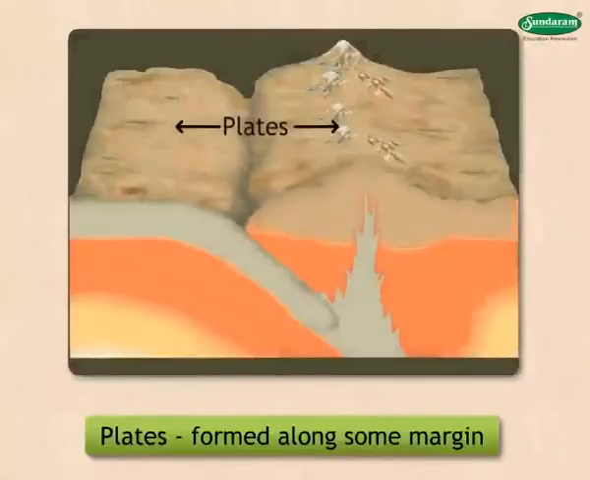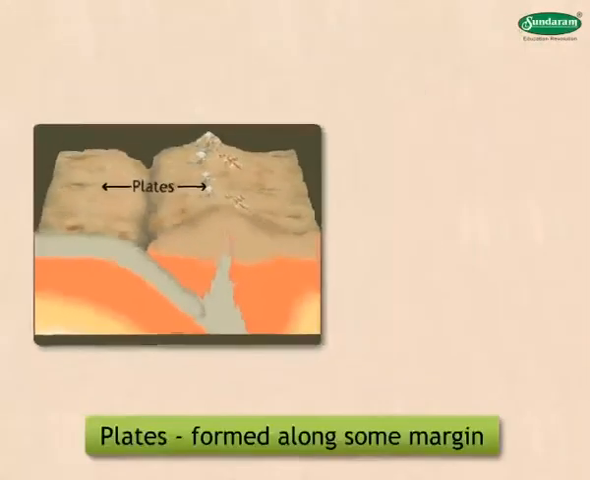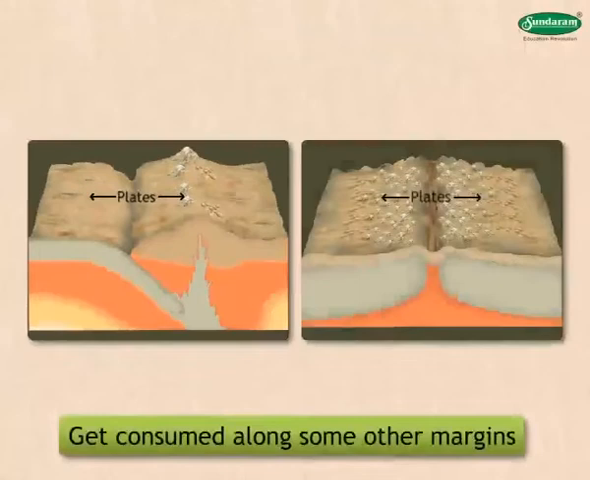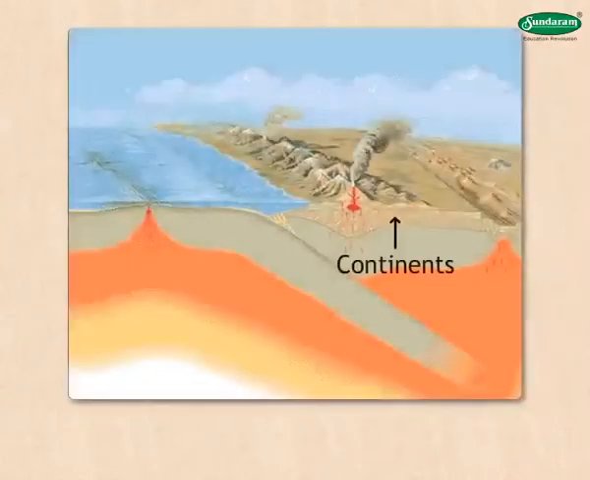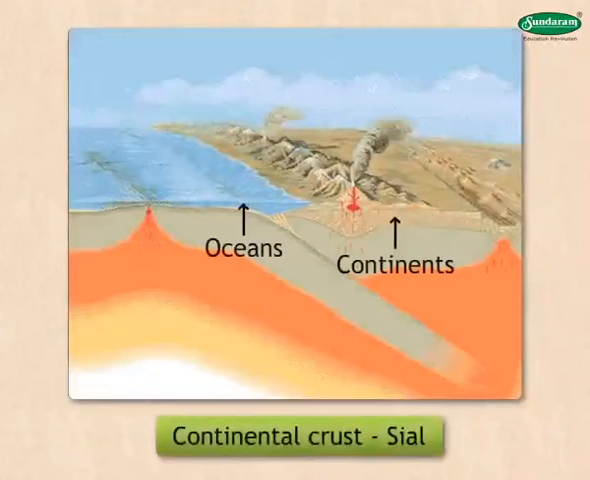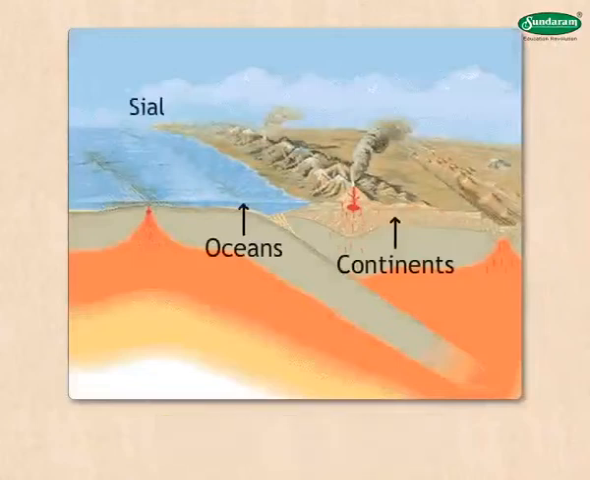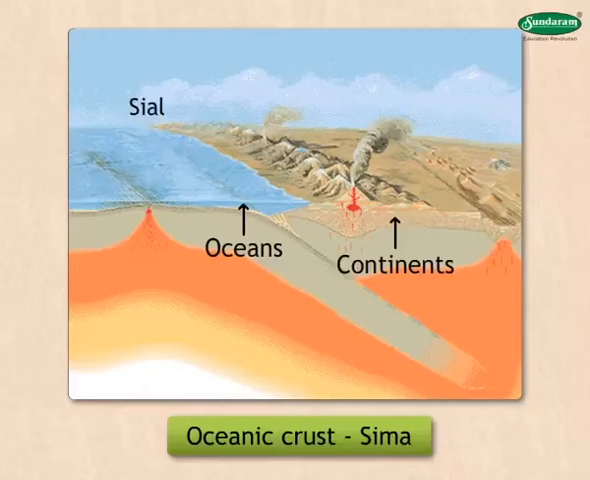Plates are formed along some margins, whereas they get consumed along some other margins. Continents and oceans rest over the plate surfaces. The continental crust is made up of Sial and oceanic crust is made up of Sima.